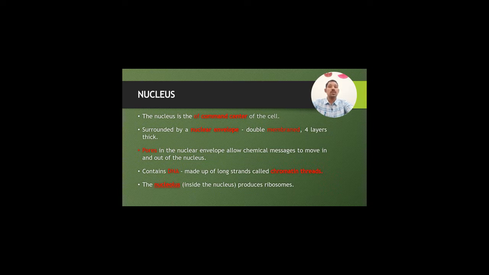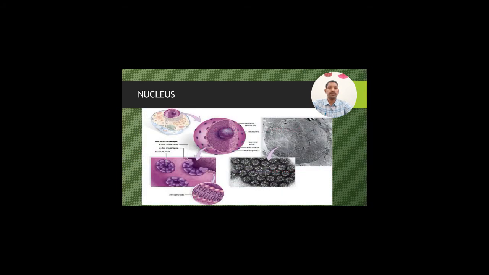This nucleus also contains the DNA, which is made up of long strands called chromatin threads. Nucleolus, present inside the nucleus, produces ribosomes. This is a typical structure of the nucleus.